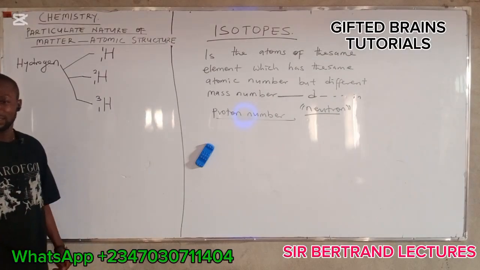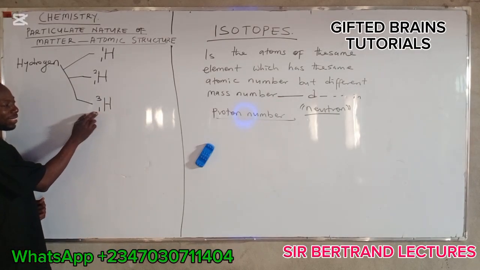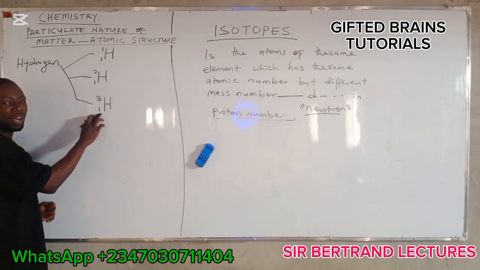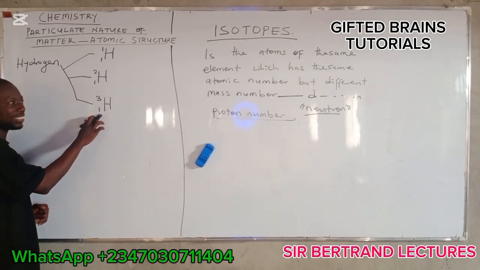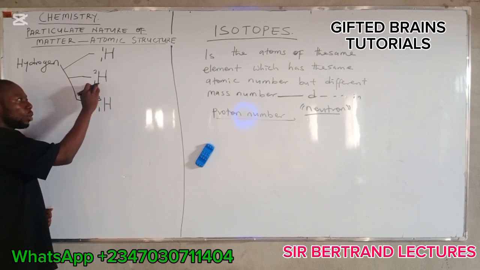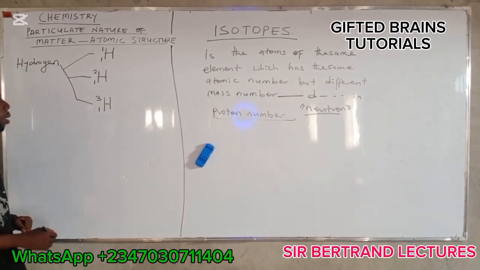Now, these numbers here represent the atomic number, which is equal to the proton number or the electron number. 1, 1, 1 are the atomic numbers.